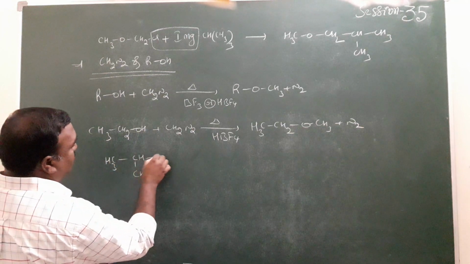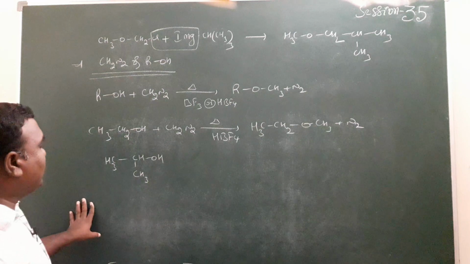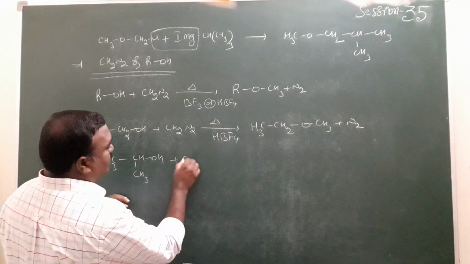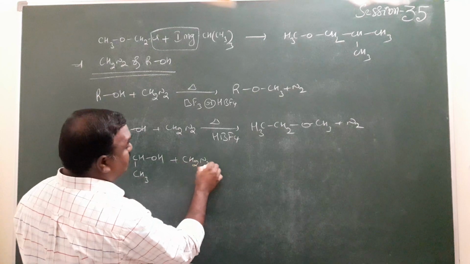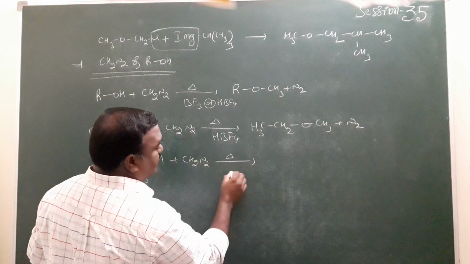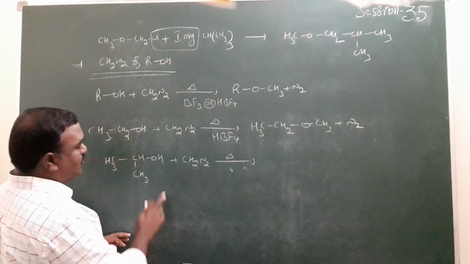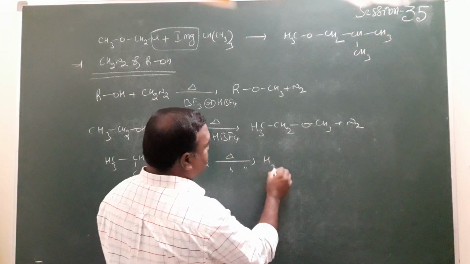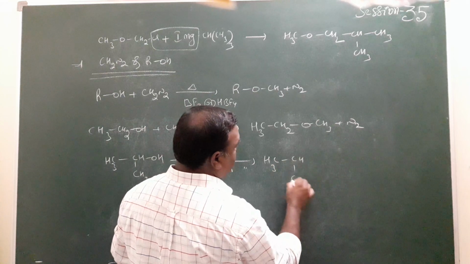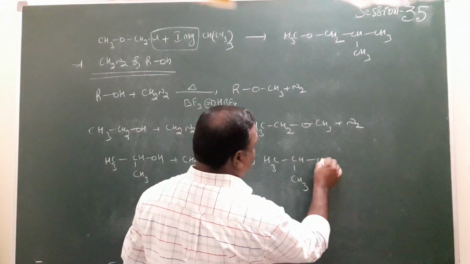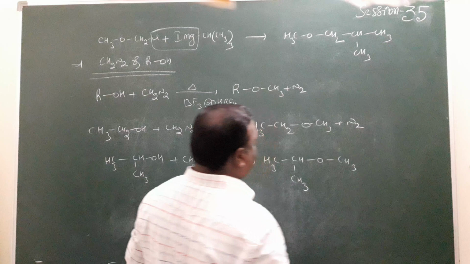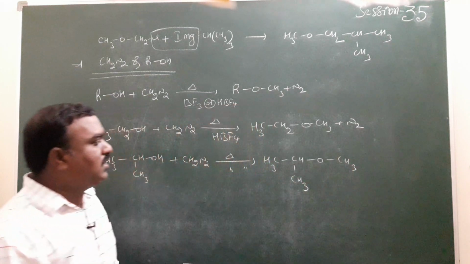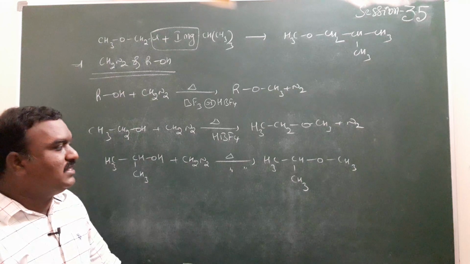For example, if you take isopropyl alcohol, or the 2-hydroxypropane compound, it reacts with diazomethane in the presence of tetrafluoroboric acid. What will happen here? H is added to the CH2 group here. CH3, again CH3, O, CH3. Isopropyl methyl ether is formed here.